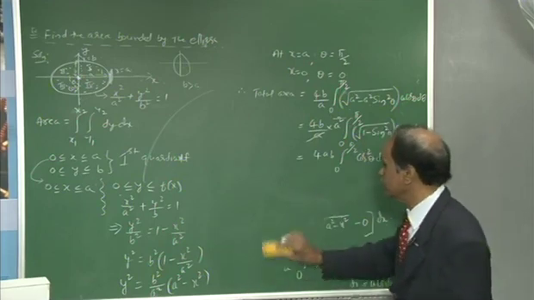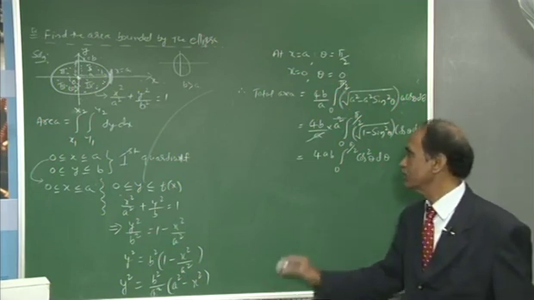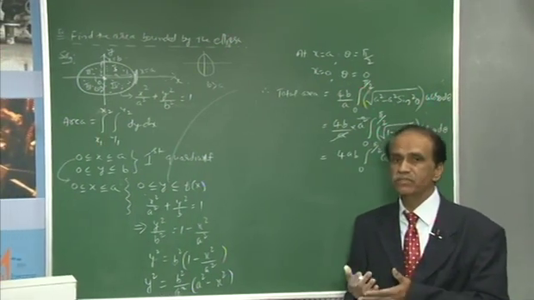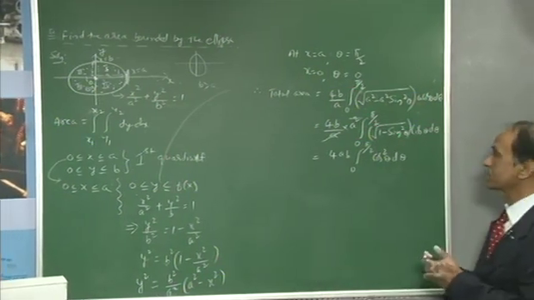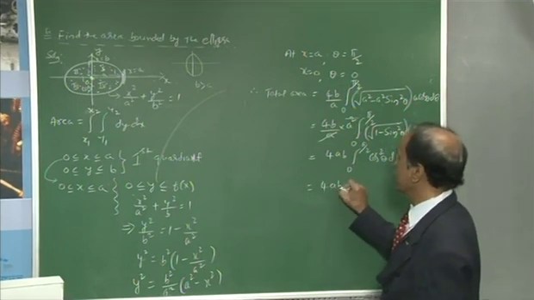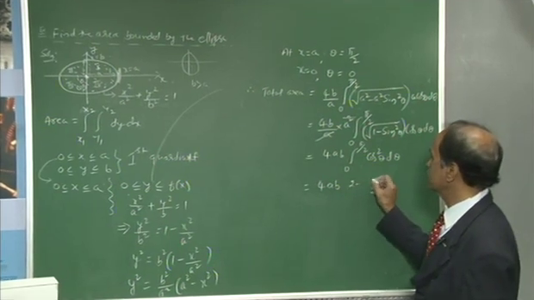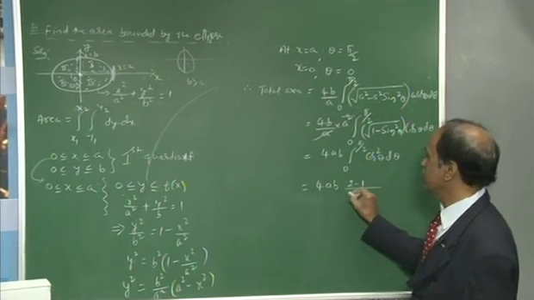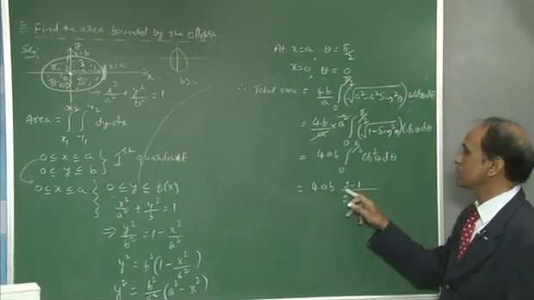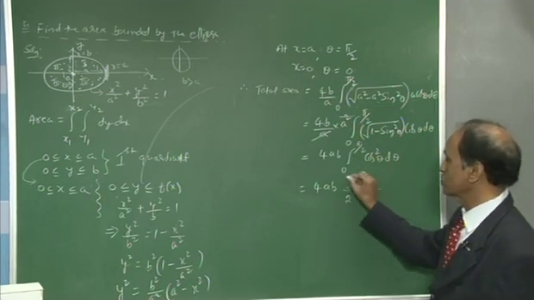Finally, it is to be integrated. Now, you can use the reduction formula directly, or cos square theta you can express in terms of 1 plus cos 2 theta divided by 2. In any way you can manage, that is 4ab by reduction formula, it is n minus 1 divided by n into n minus 2. That means 2 minus 2, 0, it is not allowed.